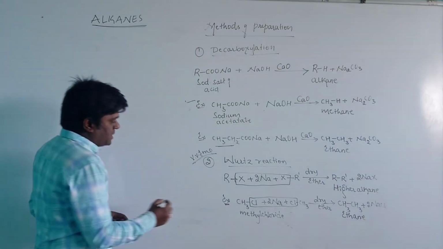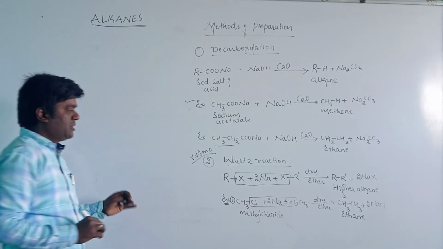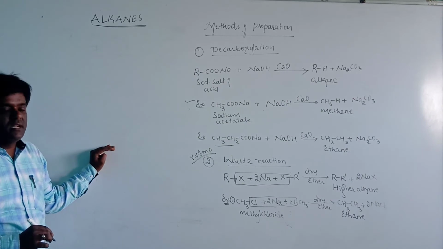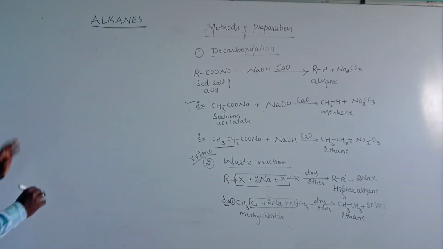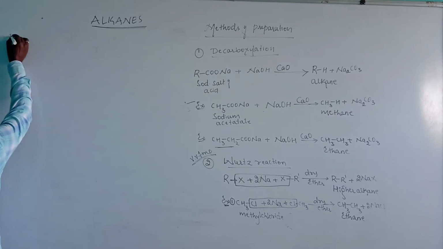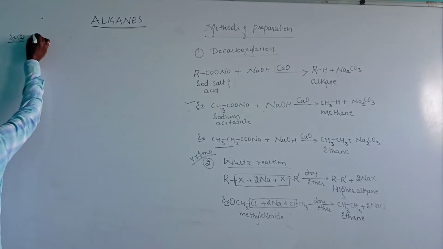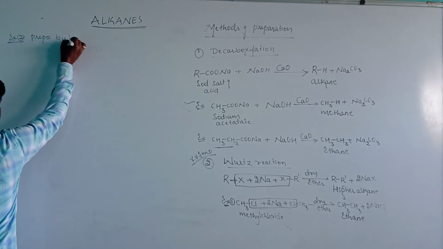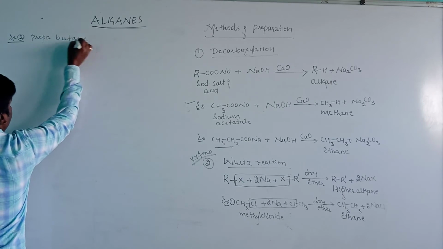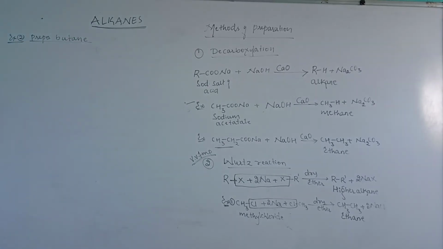The first example is when methyl chloride reacts with sodium metal in the presence of dry ether, then it will give the compound ethane. Then take another example, the second one, the preparation of butane. Let us see how butane will be prepared by the Wurtz reaction.